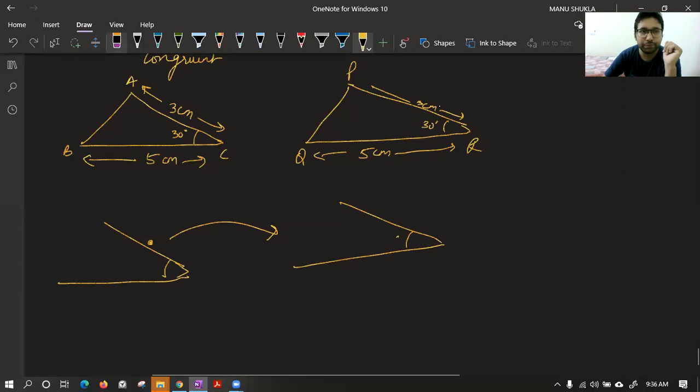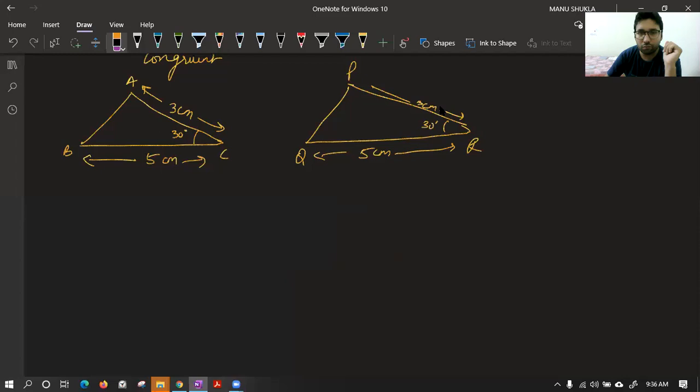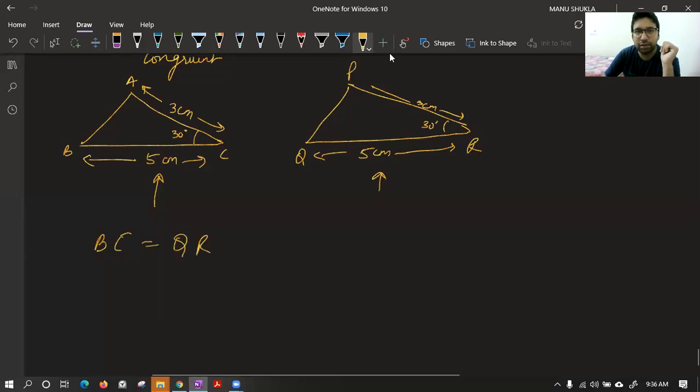Once again. So class, if you observe, you have two sides equal. BC is equal to QR. Then you have AC is equal to PR. And finally you have angle ACB is equal to angle PRQ.